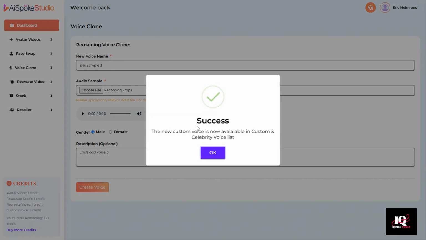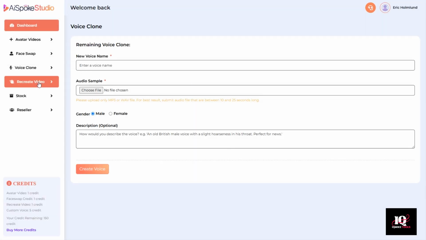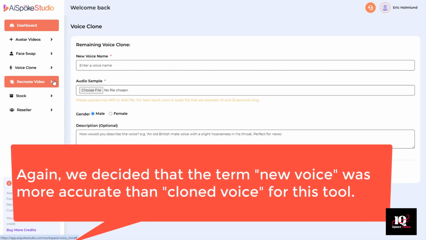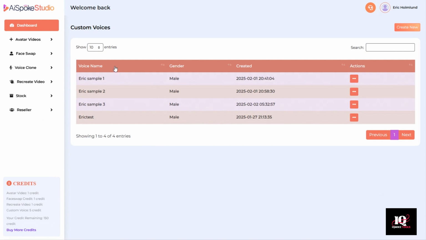And just like that, the new custom voice is now available in the custom and celebrity voice list, which means we can use the recreate video tool to then put my voice onto any existing video. Or I shouldn't say my voice, but the cloned version of my voice. Pretty cool, huh? Now we're going to take a look at how to recreate a video using the Pro Edition.